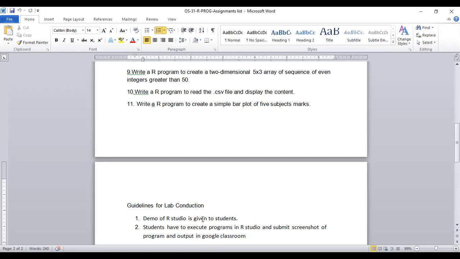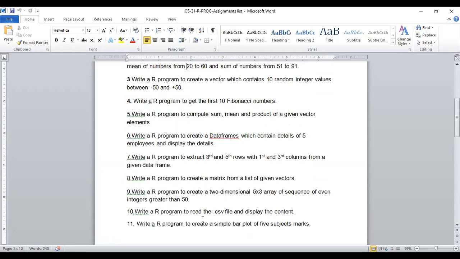As discussed, we will have one program per week. Every week there will be some academic study material posted at our Google Classroom, and accordingly we will proceed using the study material. That might be any PDF or any pre-recorded video of the program itself, showing how to write a program and how to comply with it, and you will get to know how to do R programming. Secondly, you have to comply with the practical assignments given in this Word file. As many as 11 programs are given.